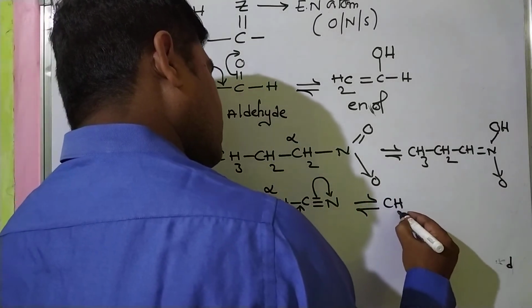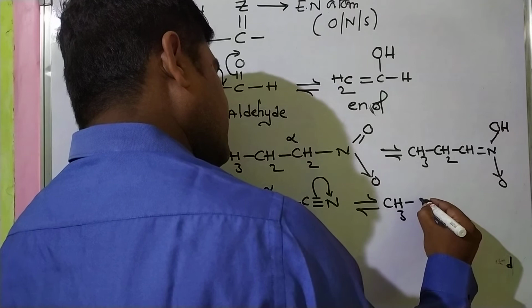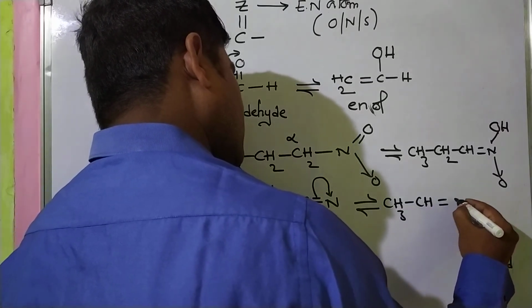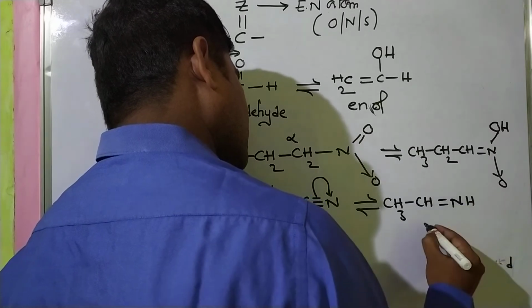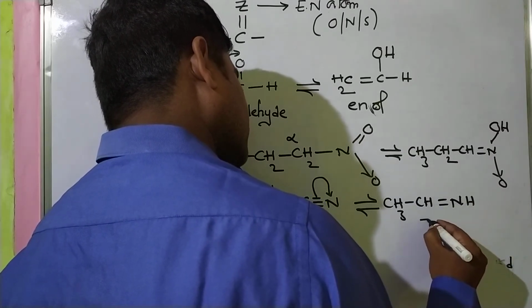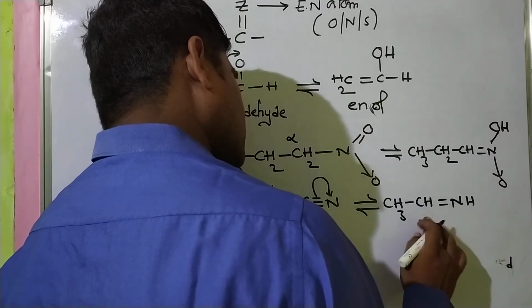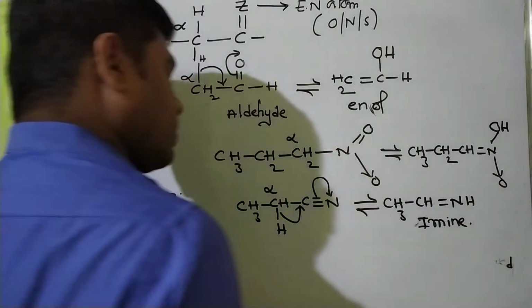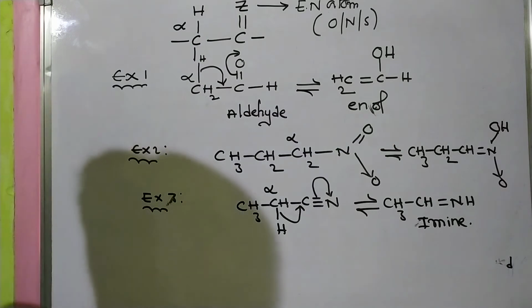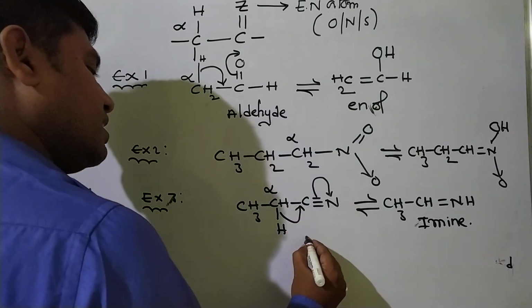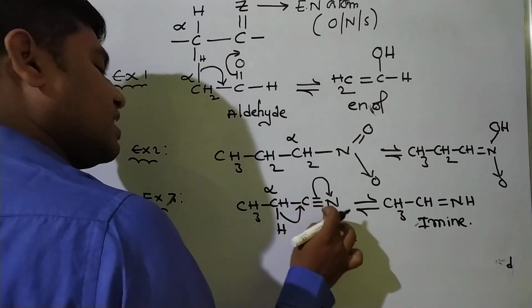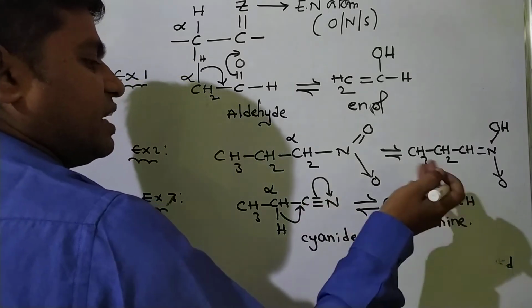Now we get CH3, CH double bond NH. This is called an imine. Please note these examples. This is an alkyl cyanide, and the cyanide results in an imine.